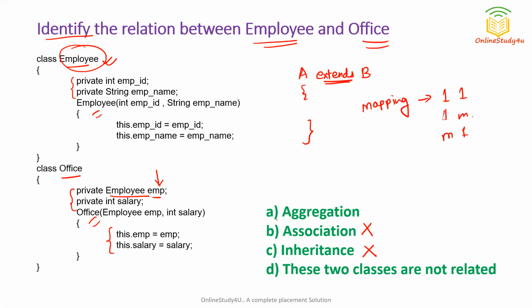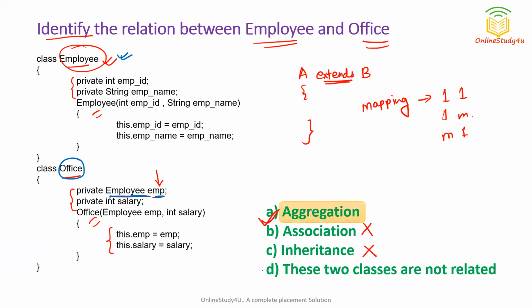So it is aggregation. Why aggregation? Because aggregation in Java tells that if one class has an entity reference of another class, then it is known as aggregation. You can see that this second class has an entity reference of another class, meaning it has an instance variable EMP, which is of another class, that is employee. So this is aggregation, and that's why aggregation is the correct option.